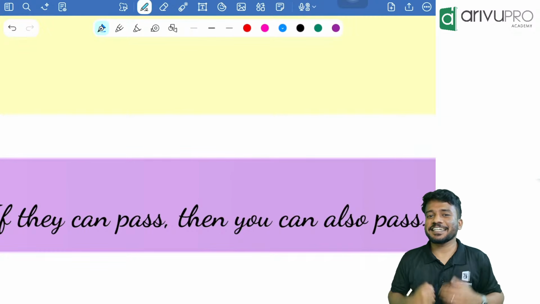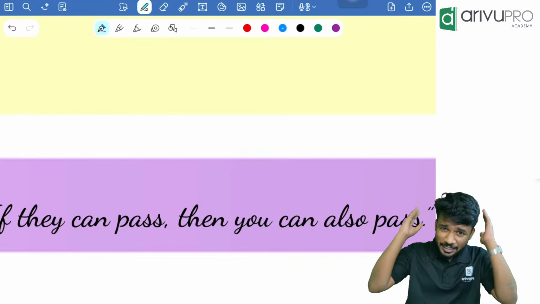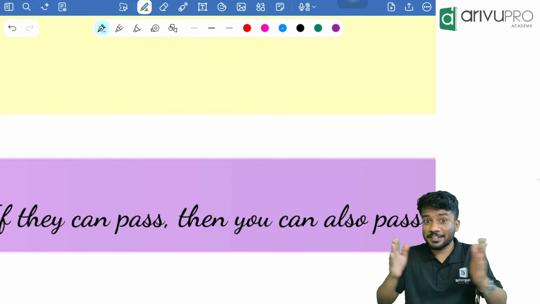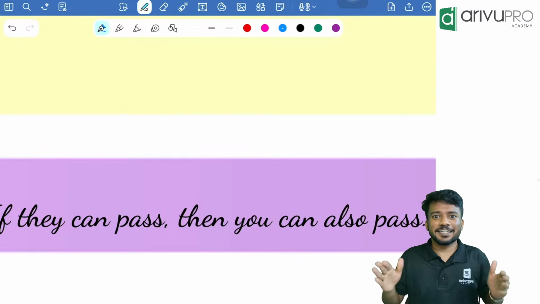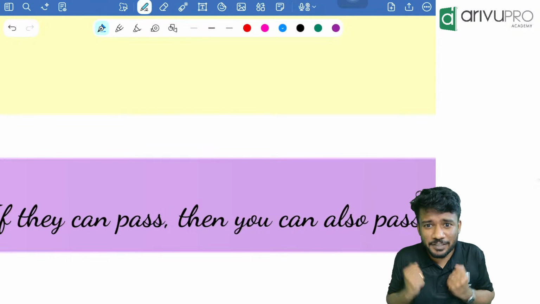Have that urgency. Drink good water. Eat good food. Don't eat anything from outside. Try to reduce food from outside. Try to keep everything in order so that you'll be healthy for the exam, right?